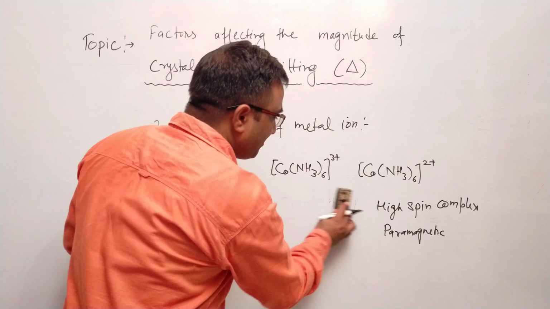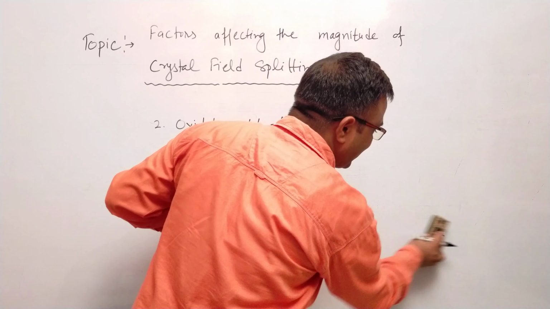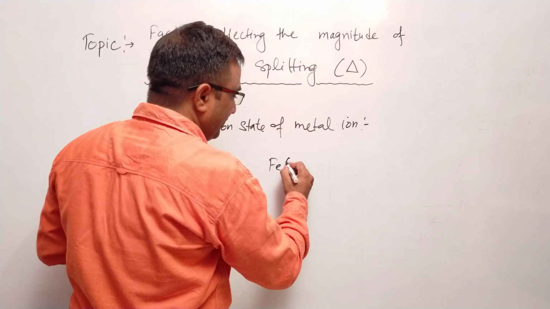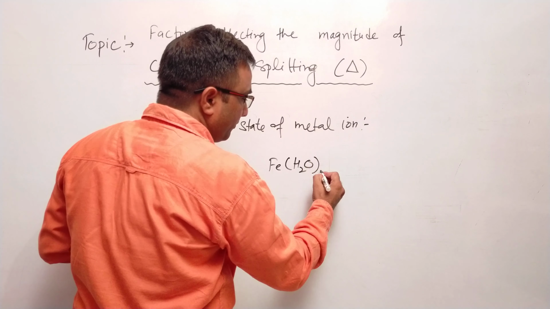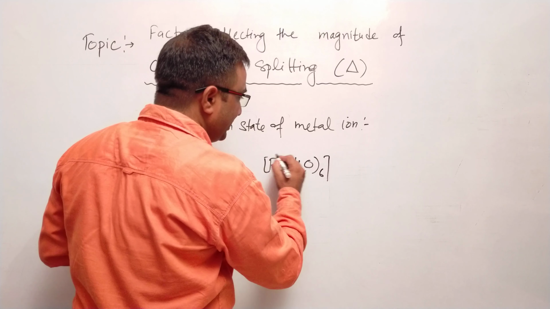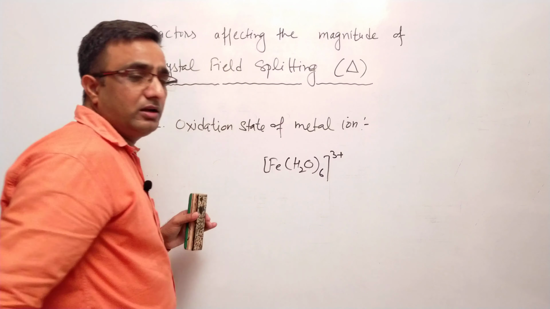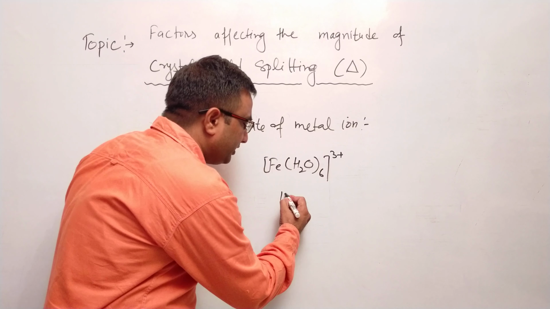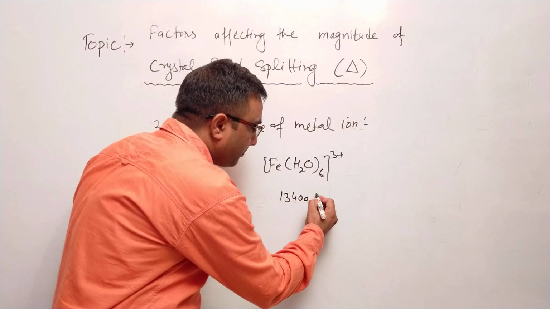If I take another example of this first transition series, if I take the example of iron, if iron forms a complex with water molecules in +3 oxidation state, the magnitude of crystal field splitting in this case is 13,400 per centimeter.